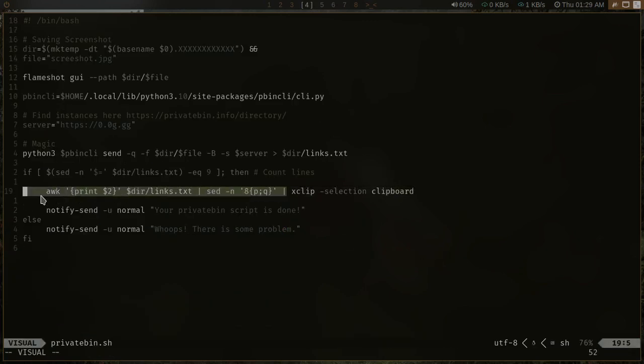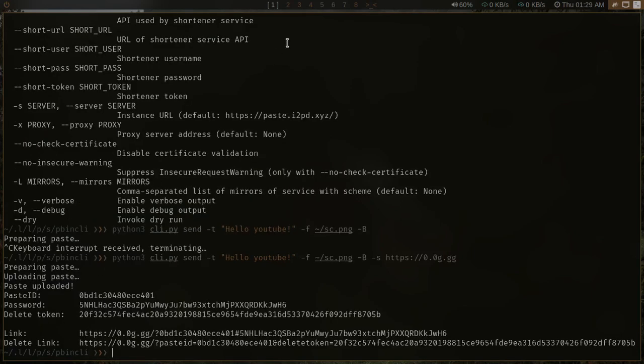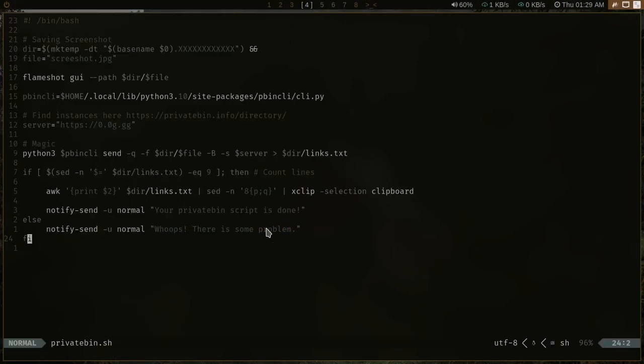I found this line from the internet and used it, and after using this I can just send the data to my clipboard to directly have the link in my clipboard. After that I can send a notification that my privatebin script is completed and I can use the link. And if it generates anything less than 9 lines, which means the script probably failed, we will have to notify the user that our script failed so they can do something about it, which should not happen.